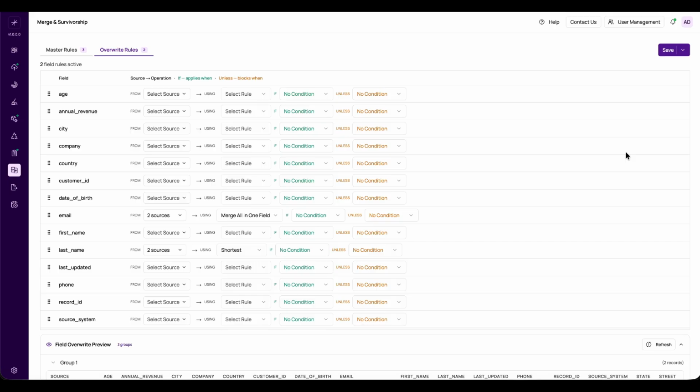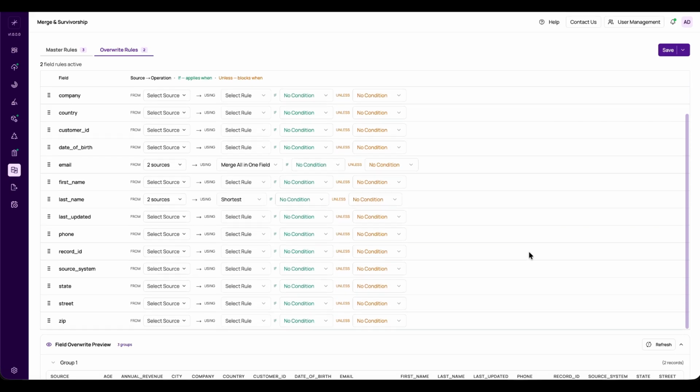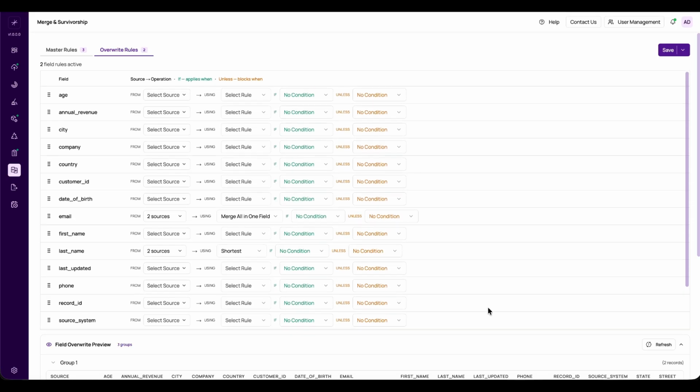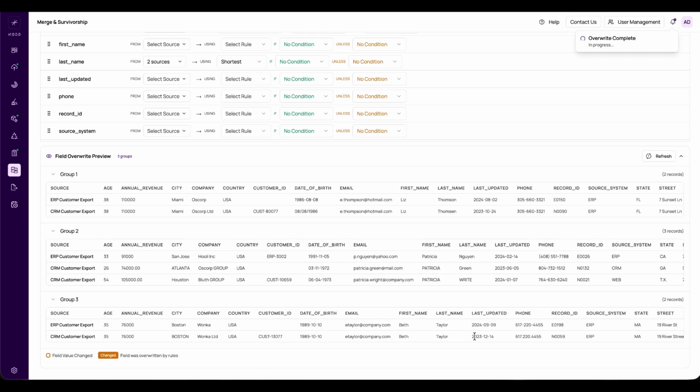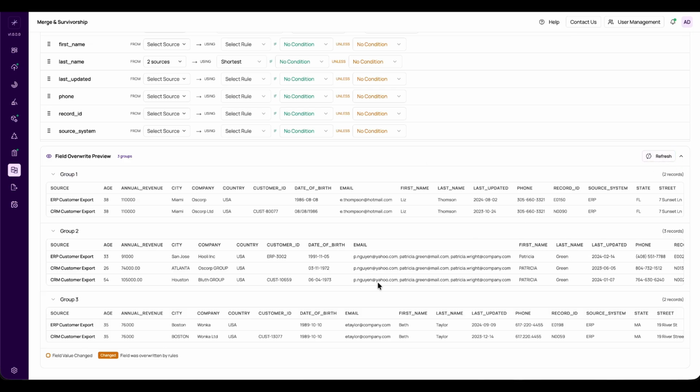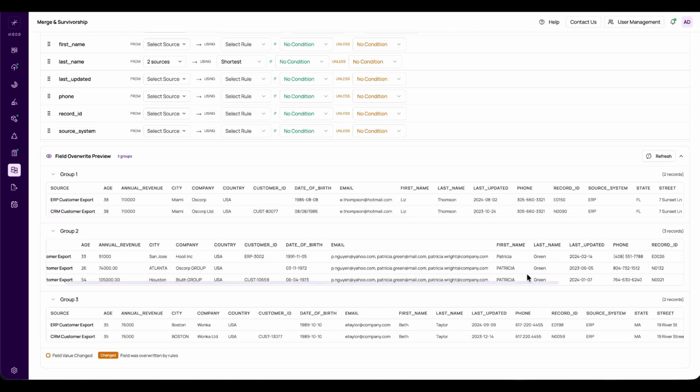And with the if and unless conditions, you could make either one fire only in specific cases, but here we want both to always apply. With my overwrite rules set, I'll save them, or save and execute to apply right away. Then, down in the field Overwrite Preview, I'll hit refresh and watch the preview. The email field now carries all 3 addresses, and the last name has been forced to its shortest form. Nothing was changed silently, it's all marked.